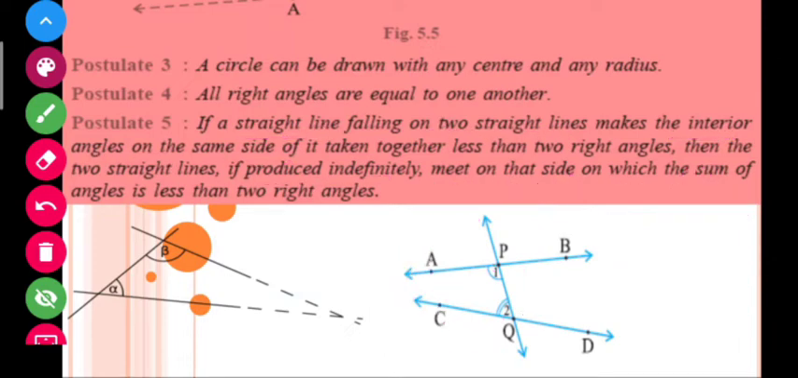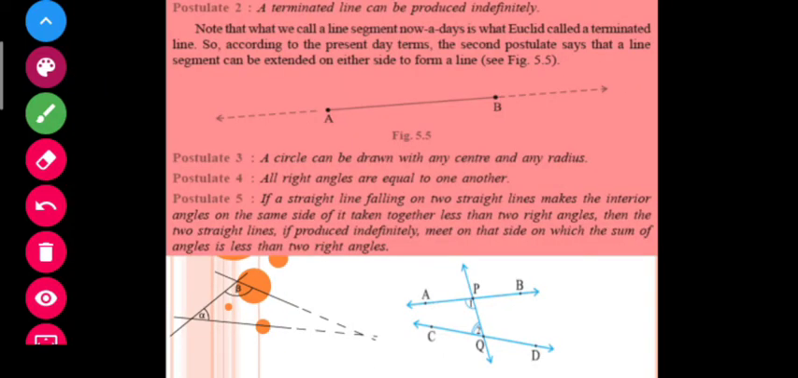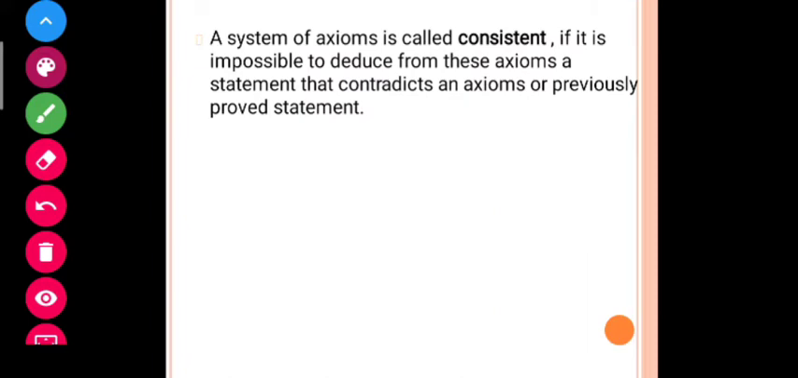After this, students, let us move to our next concept in this chapter. So let us see here, this is given about a system of axioms. Now what do you understand by system of axioms? System of axioms is nothing, just a group of axioms. I can say that a system of axioms is called consistent if it is impossible to deduce from these axioms a statement that contradicts an axiom or previously proved statements.